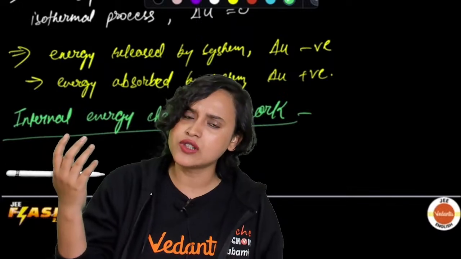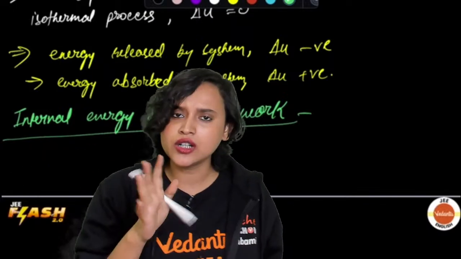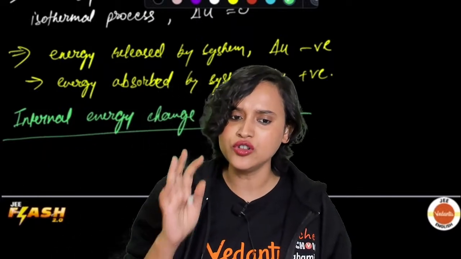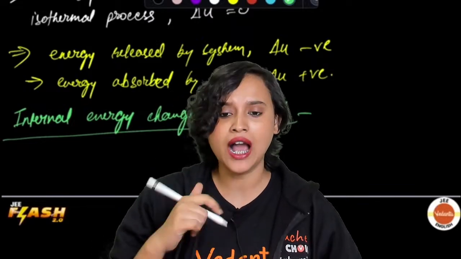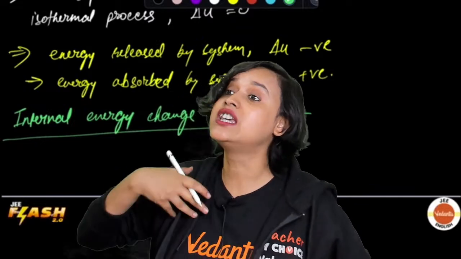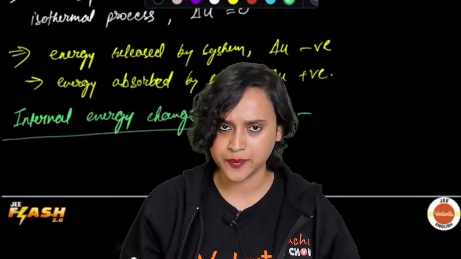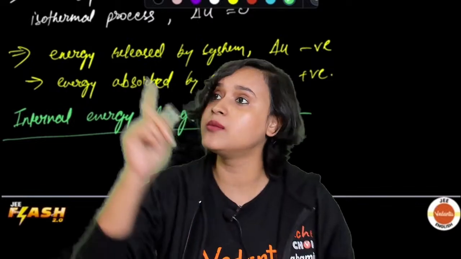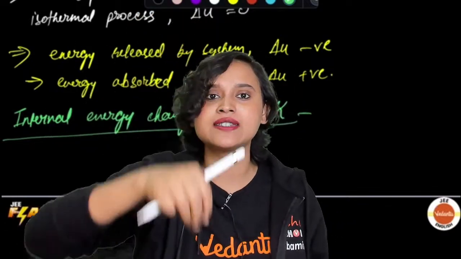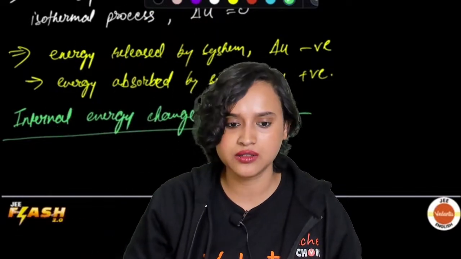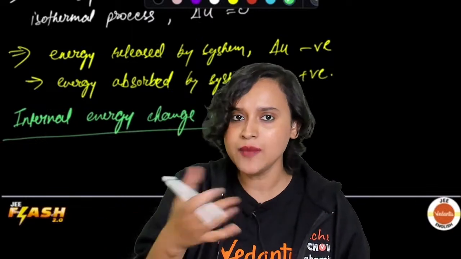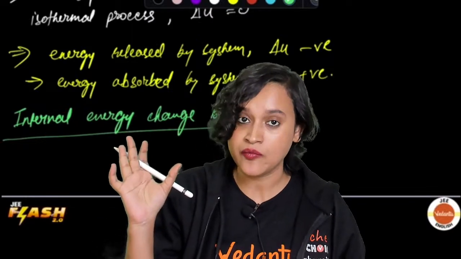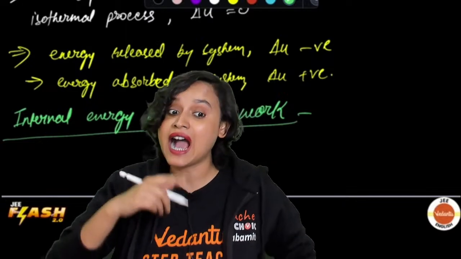I cannot just give it some heat, but I can bring an immersion rod, dip it inside and switch it on. That is electric work done.